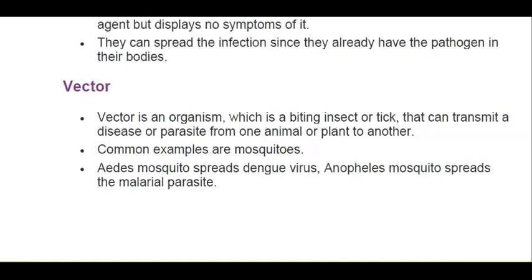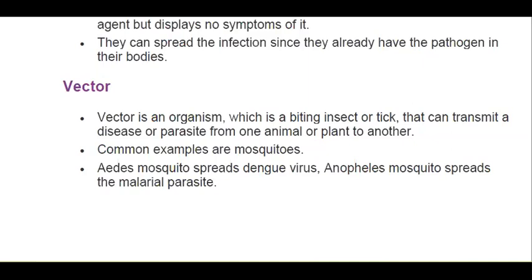You're all familiar with how the mosquitoes work. They suck your blood. They come and sit on your skin. They suck your blood. But knowingly or unknowingly, they are doing a great harm to you because they might be carrying a microorganism that can be carrying malaria. And there are mosquitoes that can spread malaria. Aedes mosquito is also an example that spreads the dengue virus. Anopheles mosquito spreads the malarial parasite.